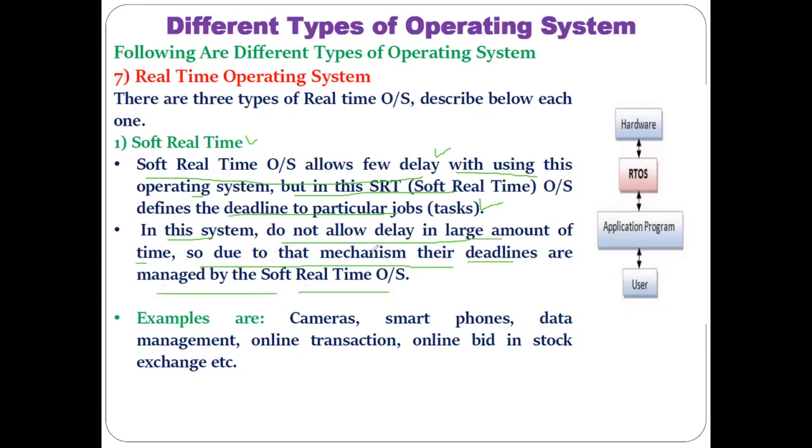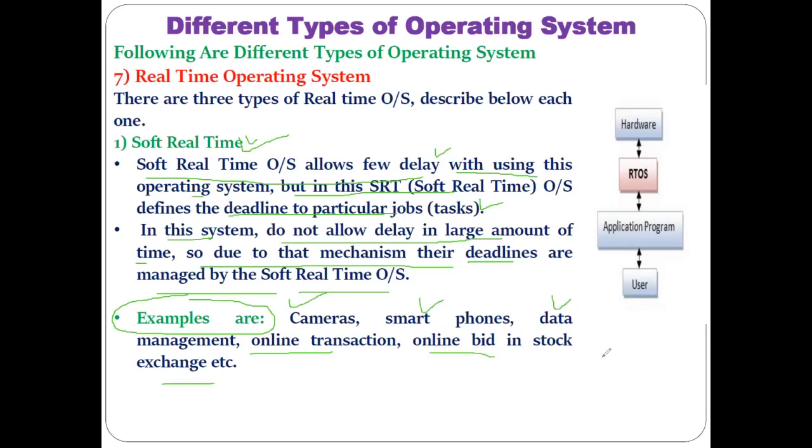In the market, there are some applications where a small amount of delay is allowed, not a very high amount of delay. In that kind of application, soft real-time operating systems are utilized. Now, which are those applications or tasks in the market where soft real-time operating systems are utilized? Like your smartphone cameras, or the smartphone itself, then data management in online transactions, and online bids in the stock exchange.